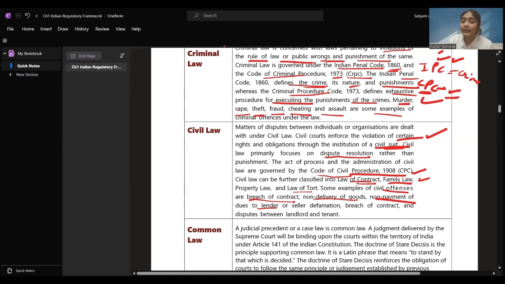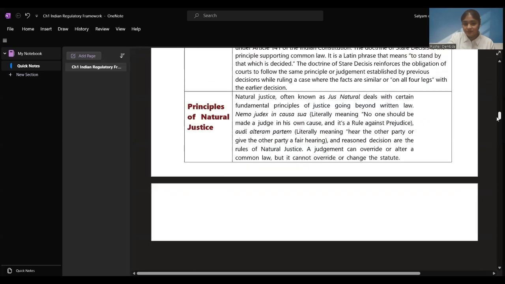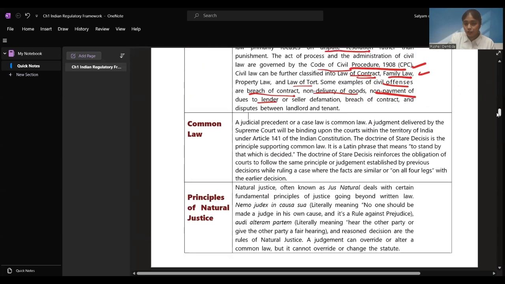I hope criminal and civil, both the things are different and very much clear to you. In criminal, some wrong has been done or rules have been broken, the laws have not been followed, and there is punishment also, that becomes criminal law. Civil law is a dispute between individuals or organizations where the primary focus is on giving the resolution. That is your civil law. I hope the first two types of the laws are clear. Let's go ahead and see the next two.